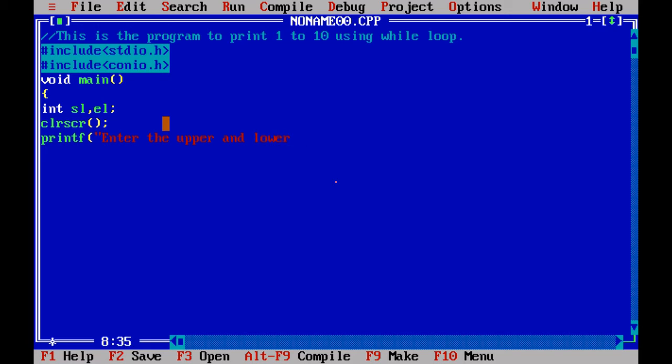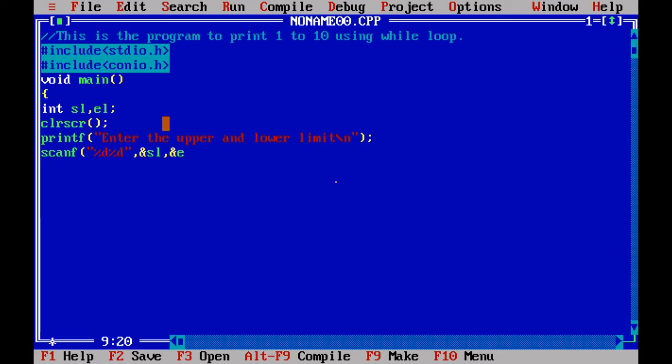Then we can get it from the user with %d, ampersand SL, comma EL. Actually, SL is the starting limit, EL is the ending limit.